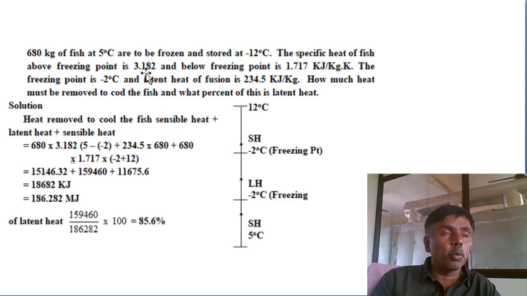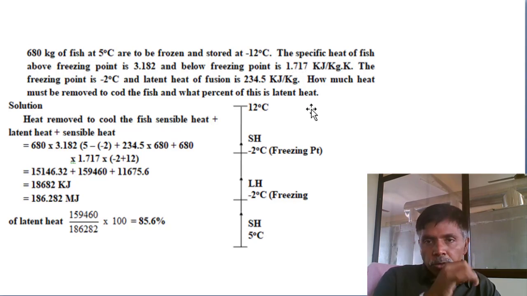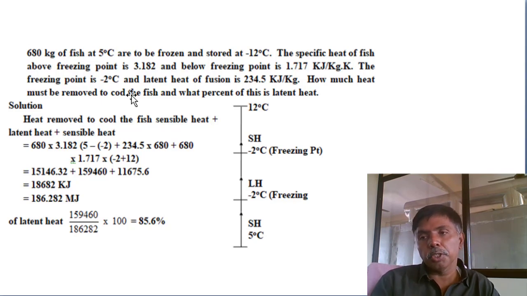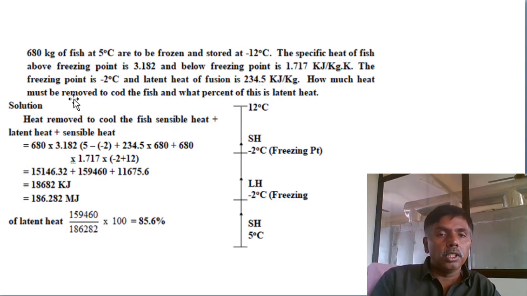Water we consider 4.2, but fish is 3.182. And below the freezing point it is 1.717 kilojoules per kg. The freezing point is minus 2 degrees. Generally, water at atmospheric pressure, we consider the freezing point as 0, but here it is minus 2 degrees. That is the only difference. The latent heat of fusion, for general water we consider 335 kilojoules per kg, but here it is 234.5. How much heat is removed? And second, what is the percentage of latent heat?